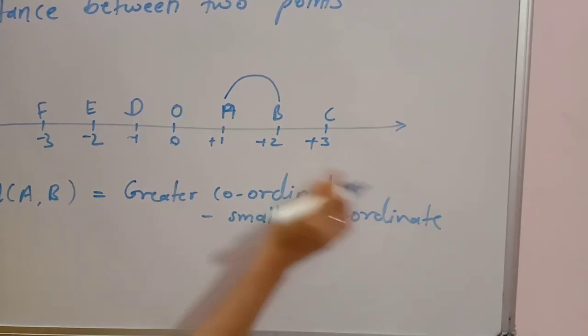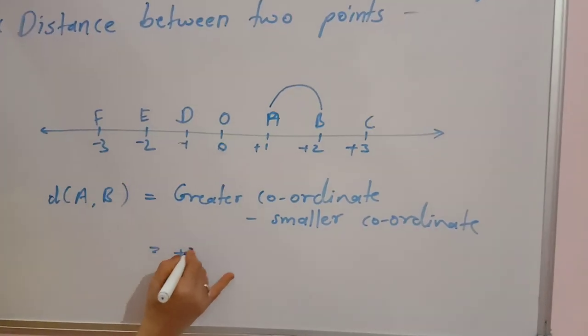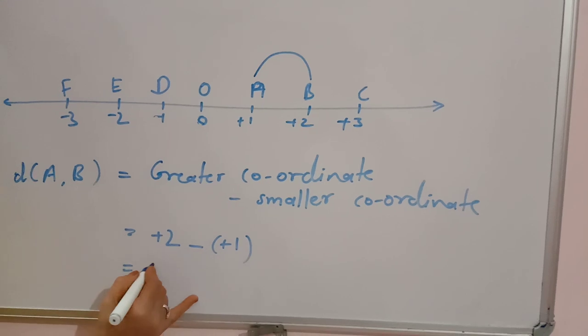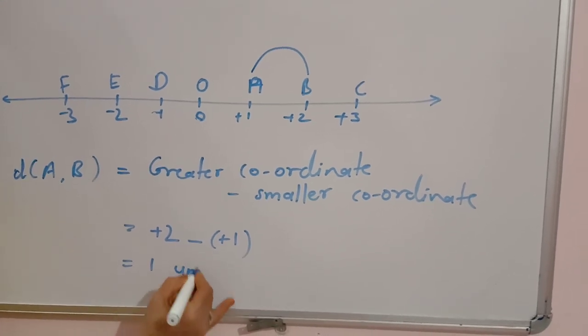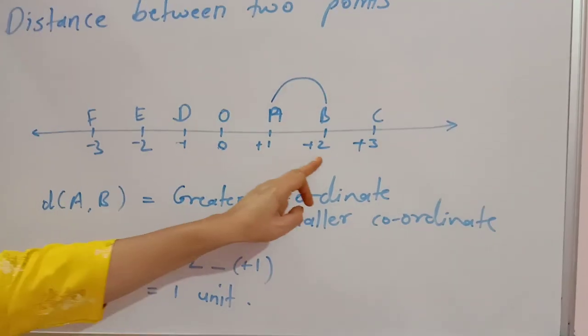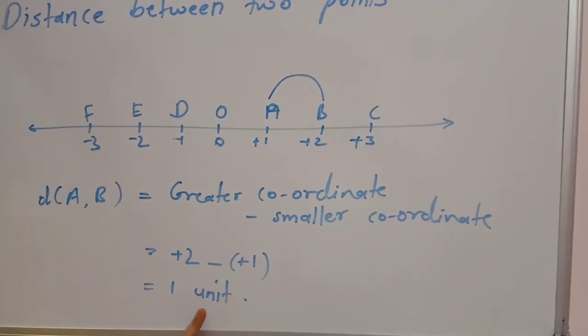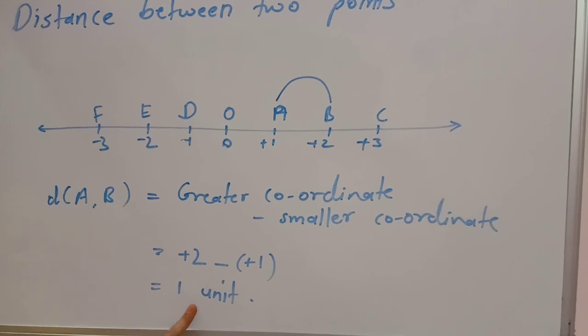So greater coordinate is +2 minus +1, that is 2 minus 1, it is 1. Now here it is unit. So distance between B and A, or you can say A and B, is 1. The distance is never negative.